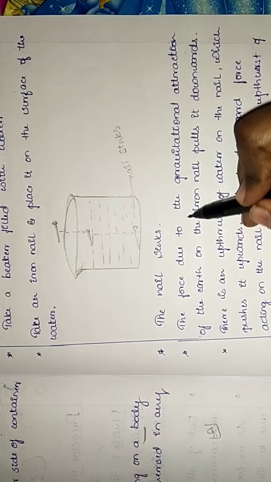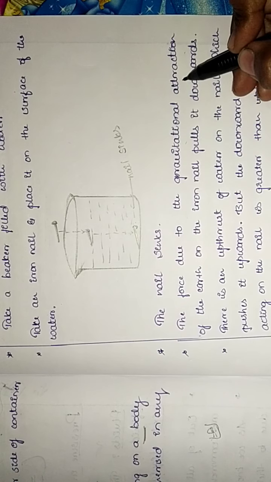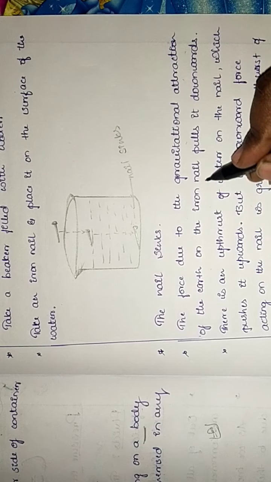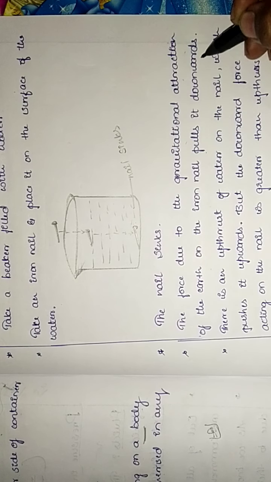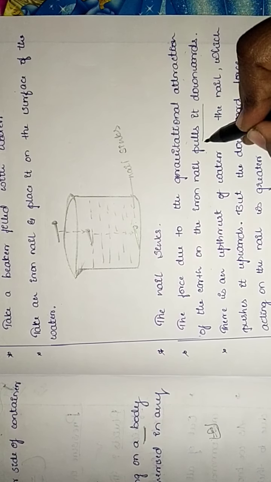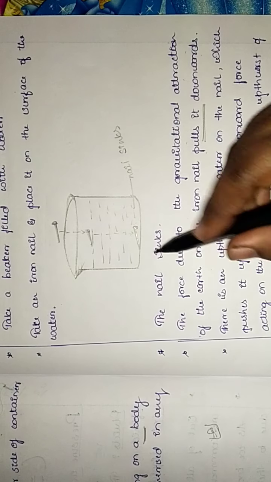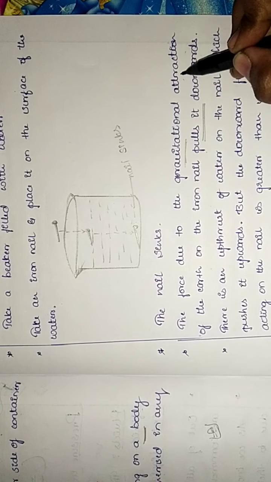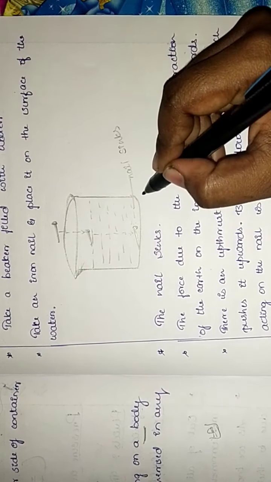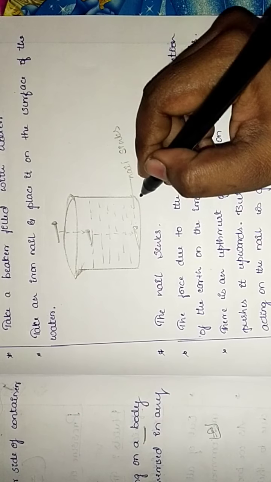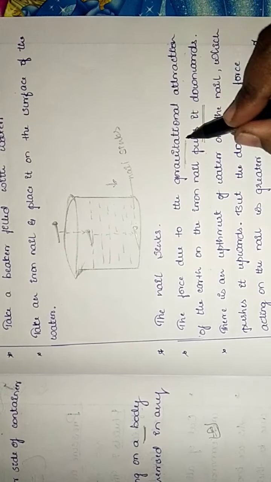The force due to the gravitational attraction of the earth on the iron nail pulls it downwards. So a force will be there due to gravitational attraction, and it is towards downwards, isn't it? Gravitational force is towards downwards.